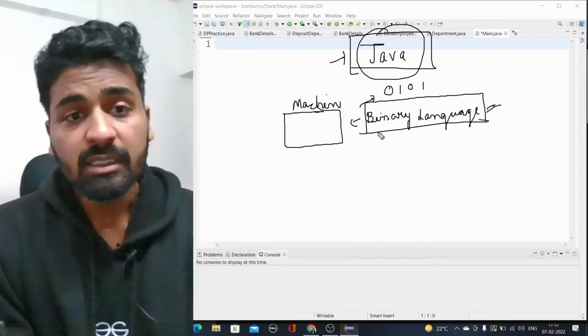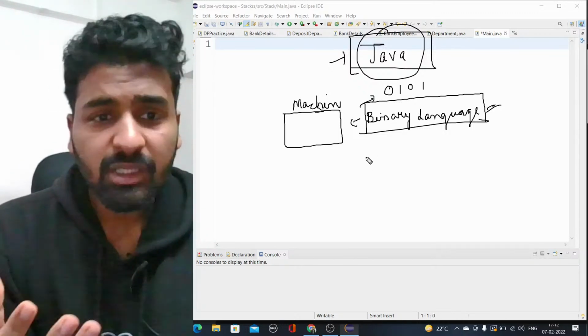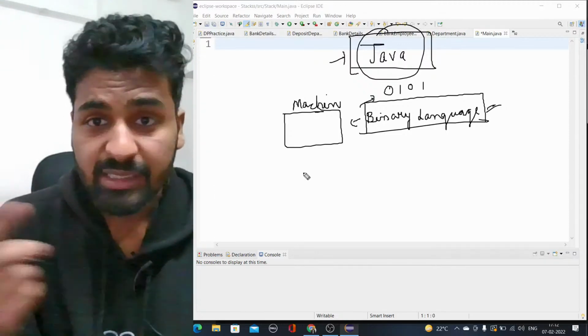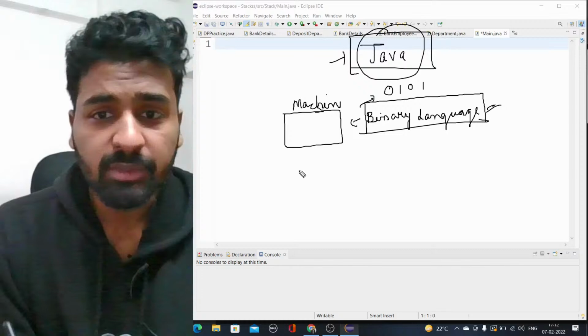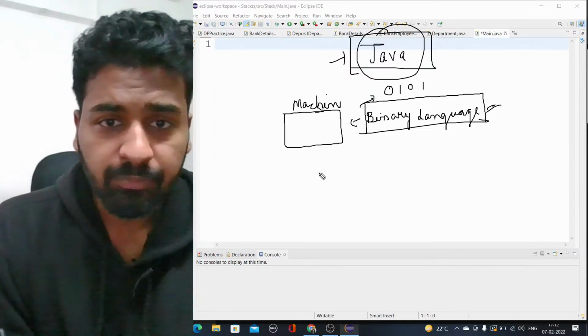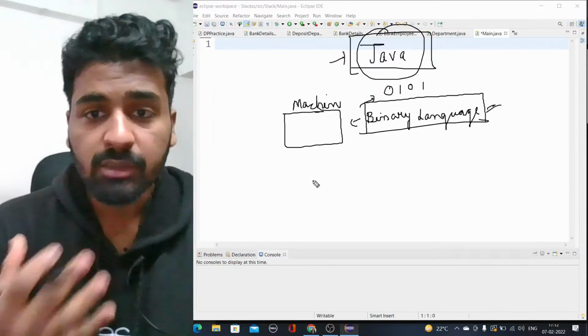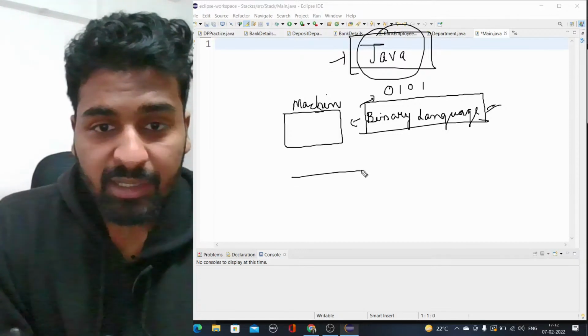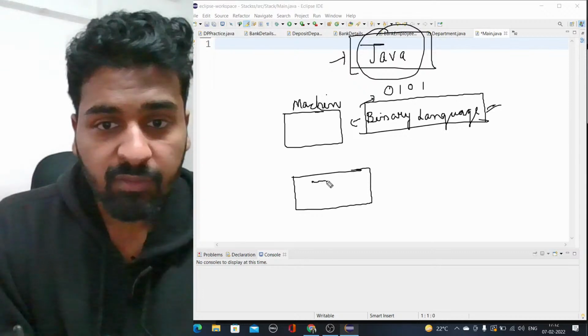So to interact with the computer, we have come up with languages like Java, Python, and C++. But how does this process work? Let's say you are writing your code in Java.